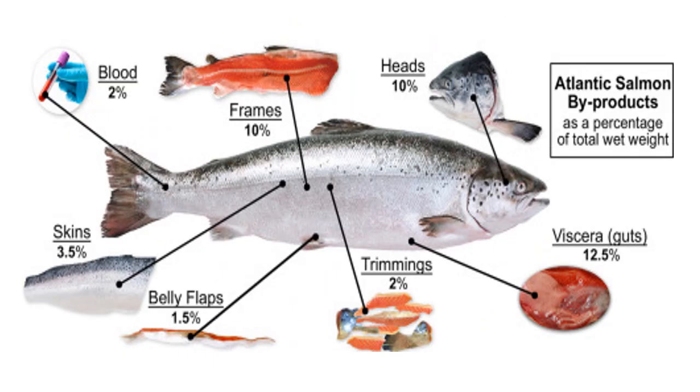Here we can see the different byproducts in percent. In case of salmon, the viscera makes 12%, the head makes 10%, the frame is 10%, blood 2%, skin 3.5%, belly flap 1.5%, and trimmings 2%. So this is specific in case of salmon.